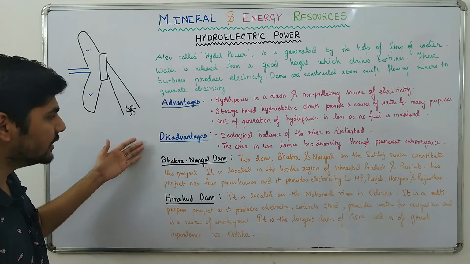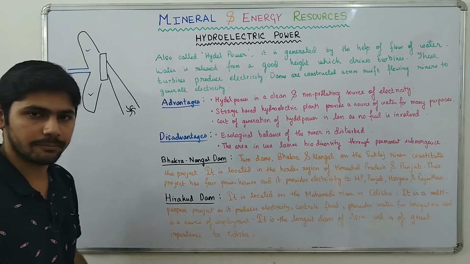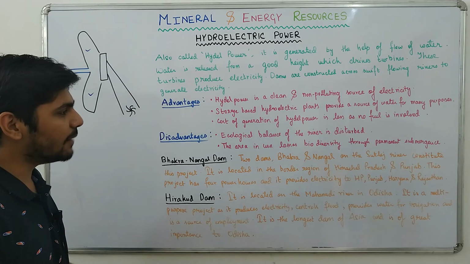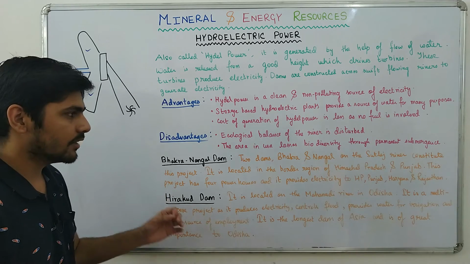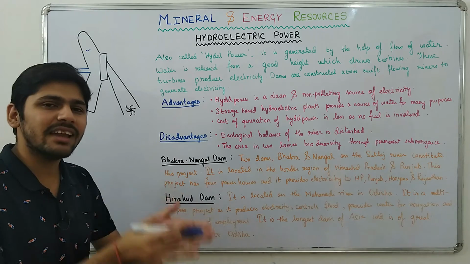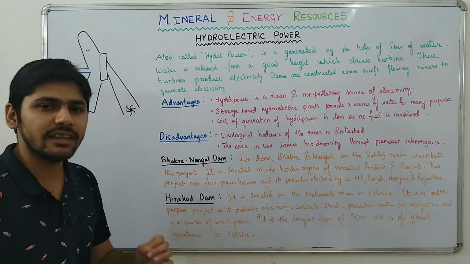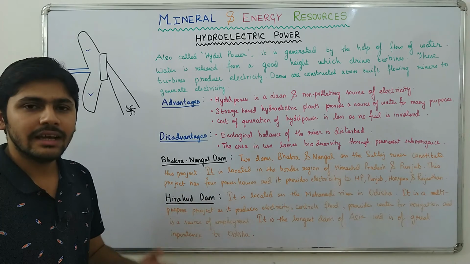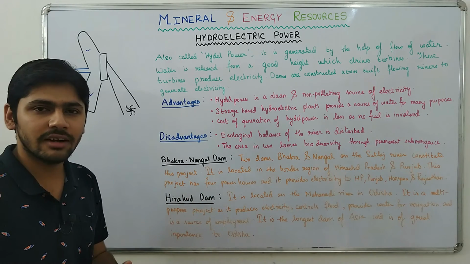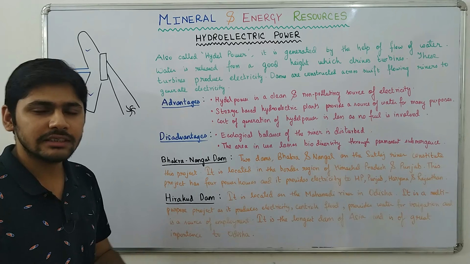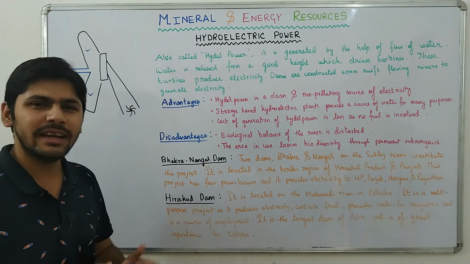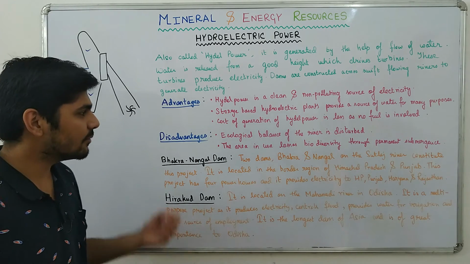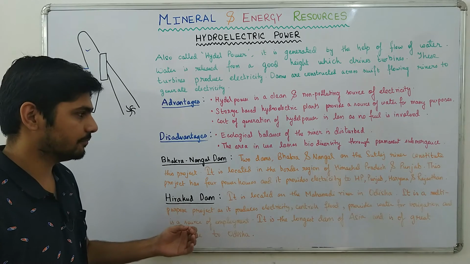Now, there are a few disadvantages of hydroelectric power. First, ecological balance of the river is disturbed. Now, what we are doing is we are breaking the flow of river. If we break the flow of river, the ecological balance of the river will get disturbed. The soil along the banks of the river will get eroded, the rivers will get more deep, and there are many other causes that will disturb the ecological balance of the river.